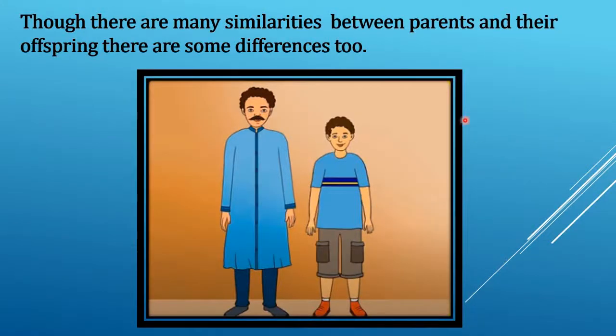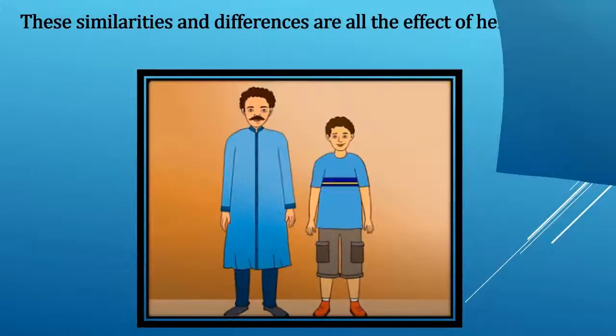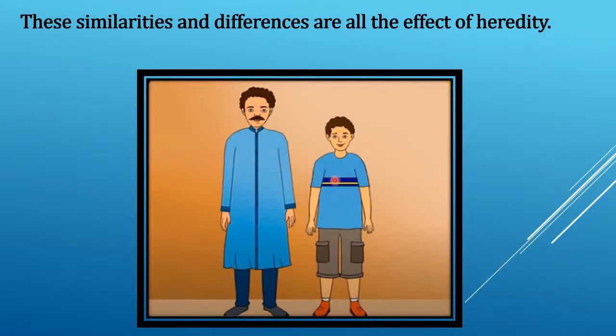Students, though there are many similarities between parents and their offspring, there are some differences too. These differences and similarities are the effect of heredity.